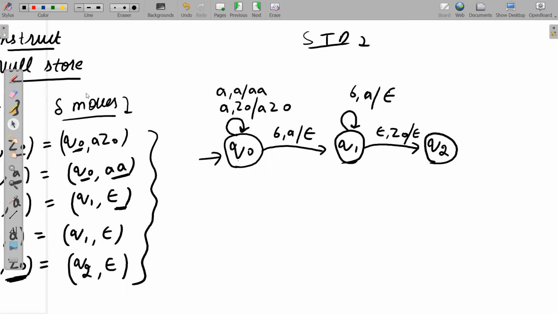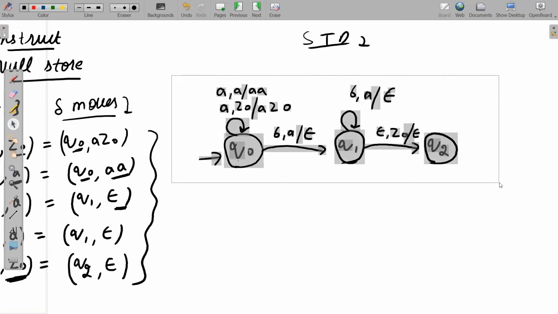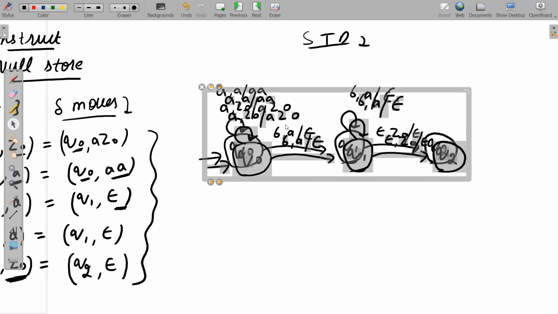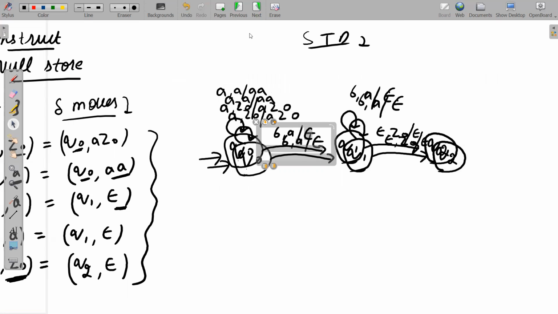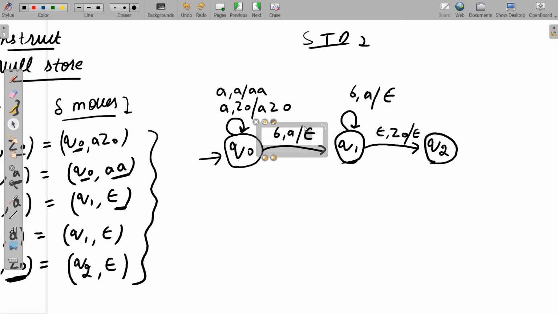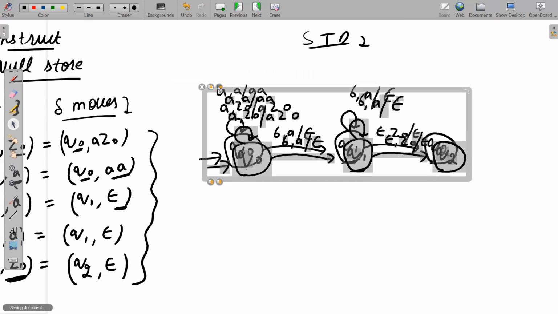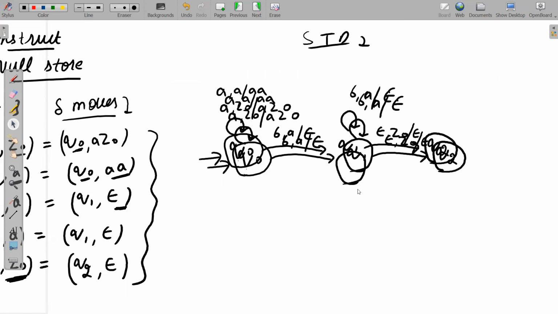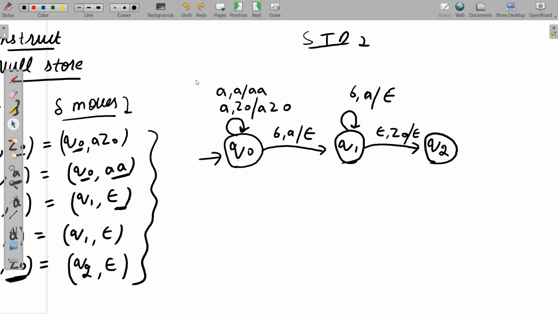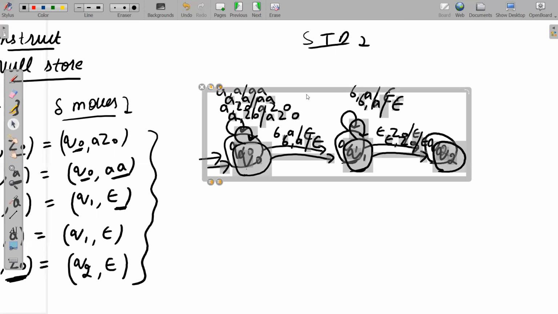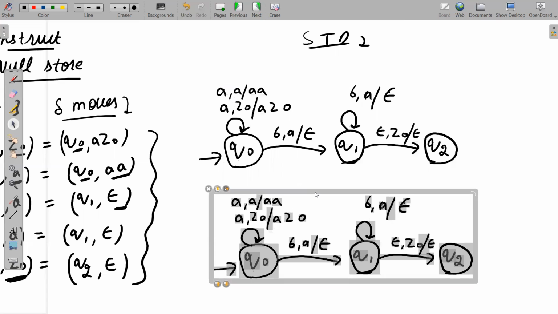Now let me copy it. Oops. I think I'm not able to copy it. Let me try one more time. Okay, and then I have done it. Thankfully, I have done it.